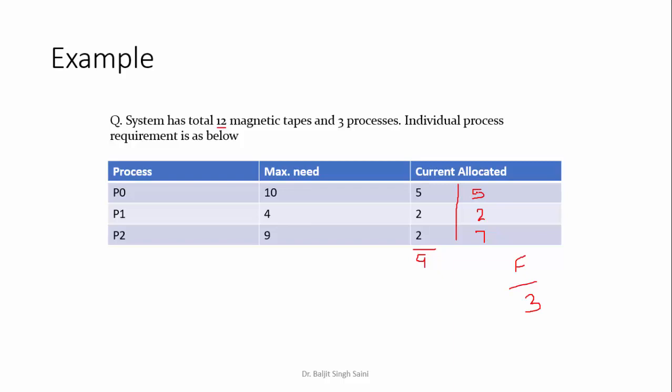Now worst case में क्या है? Let us suppose that all three make this request at the same time. P0 ने कहा कि मुझे 5 दे दो, P1 ने कहा 2 and P2 ने कहा 7 at the same time. मेरे पास फ्री कितने हैं resources? 3.